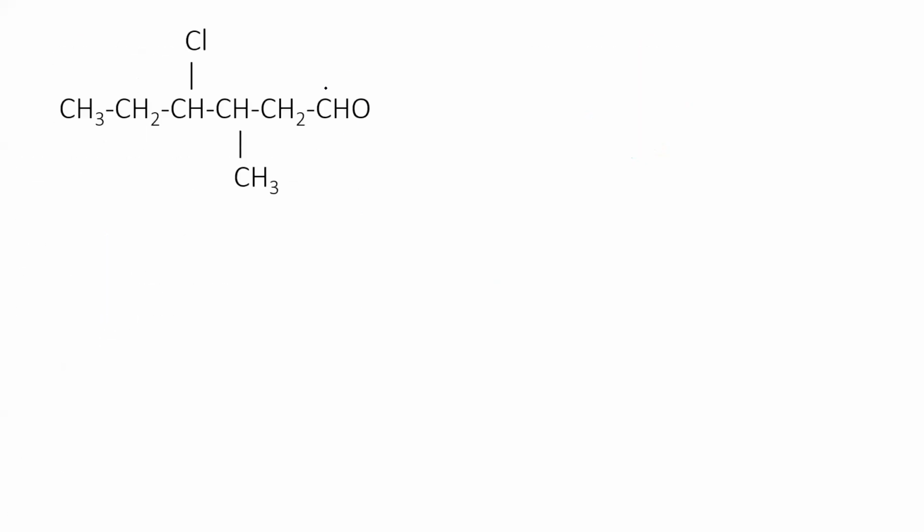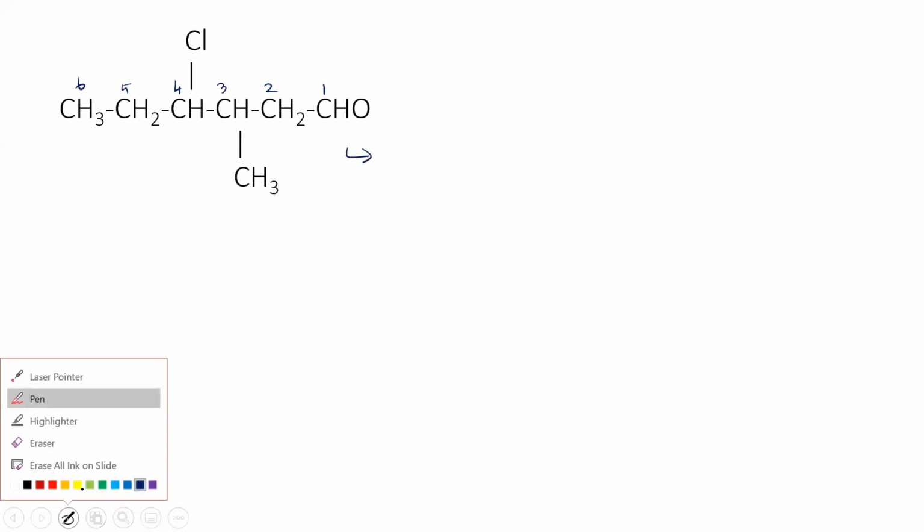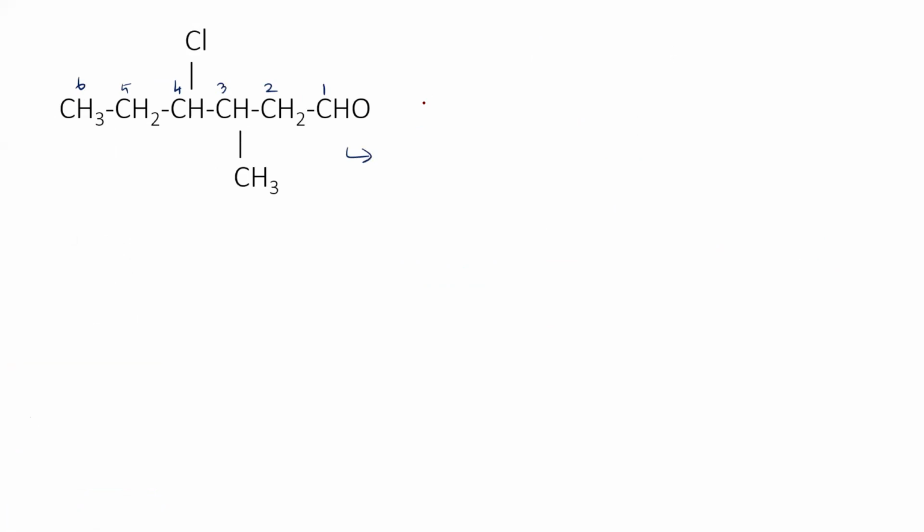What about this one? 1, 2, 3, 4, 5, 6. Then 4 chloro, 3 methyl. 4 chloro, 3 methyl hexanol. Very nice. Hexanol. 6 carbon atoms. Hexanol. Very good. Okay. How will you name this?